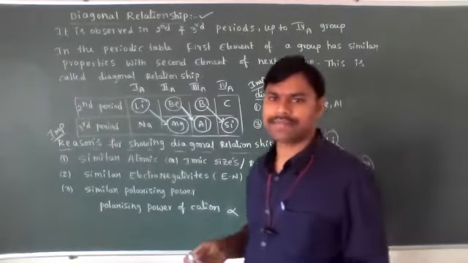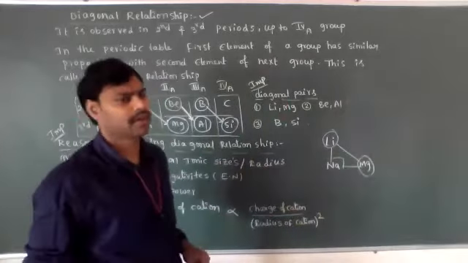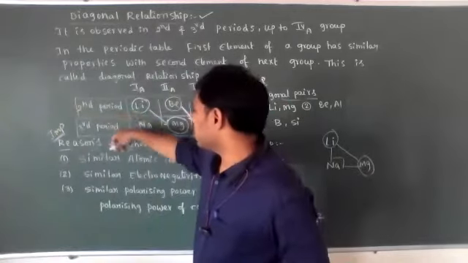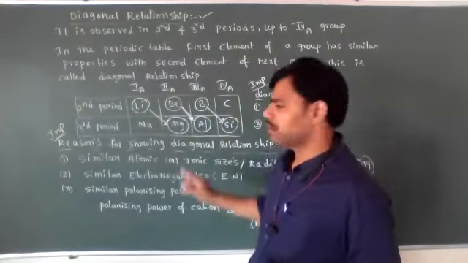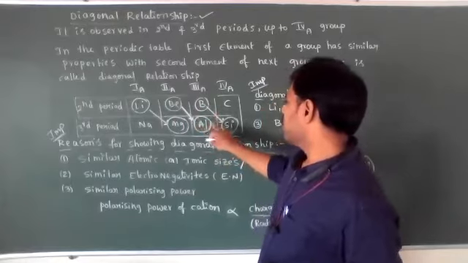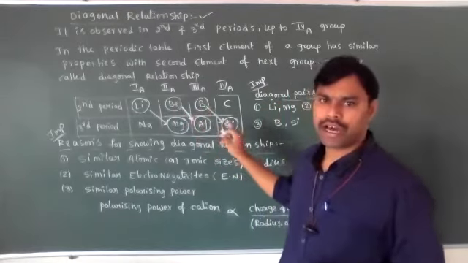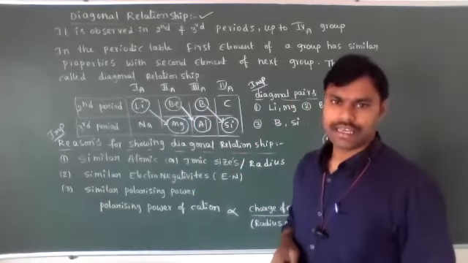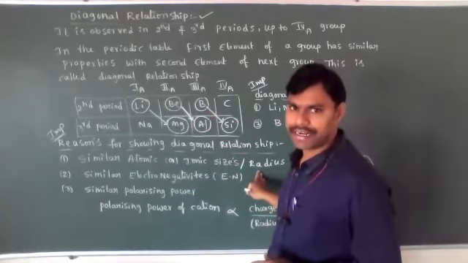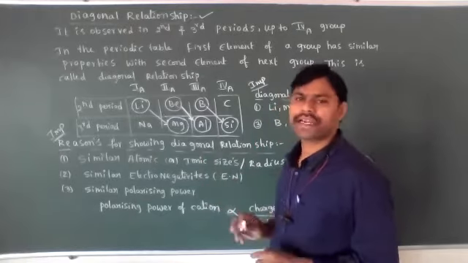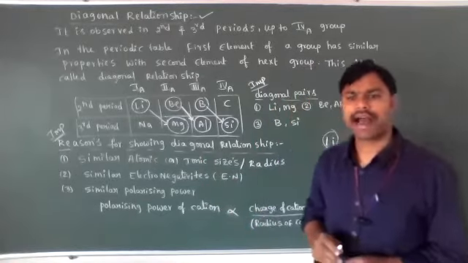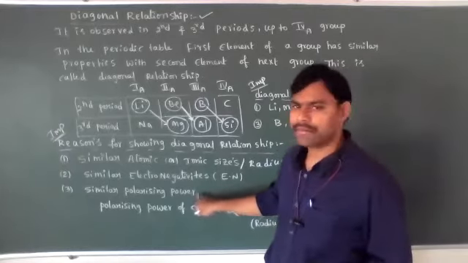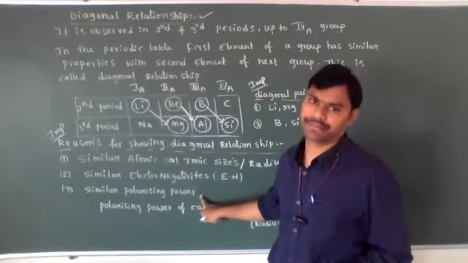Automatically, atomic sizes are similar, meaning the radius is also almost similar. So the first important reason is that the second and third period elements, lithium and magnesium, as well as beryllium and aluminum, and boron and silicon, have similar atomic sizes or atomic radius, and their electronegativities are also almost similar. Due to that reason, and one more important reason is polarizing power.